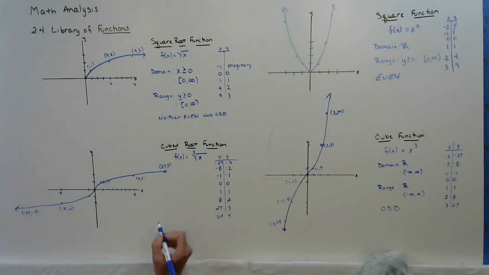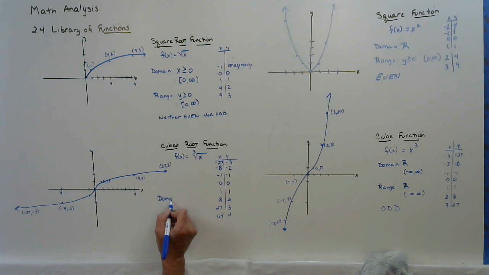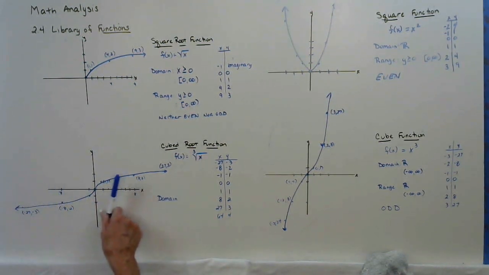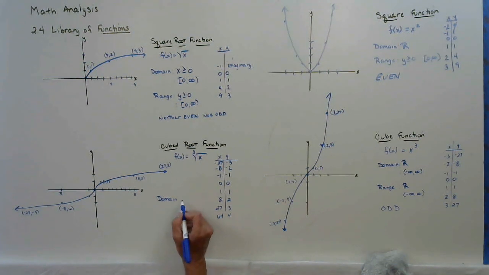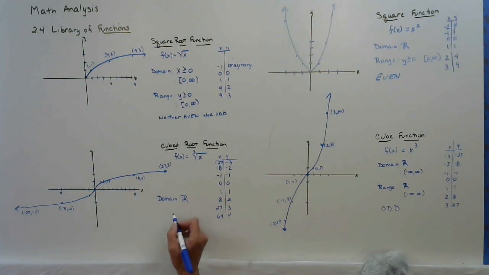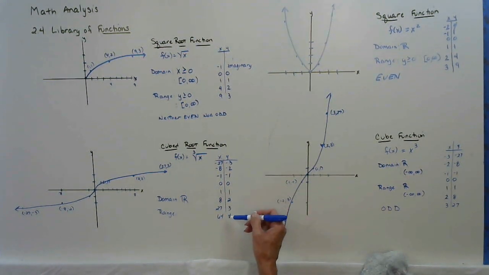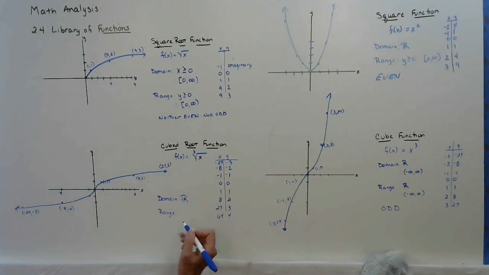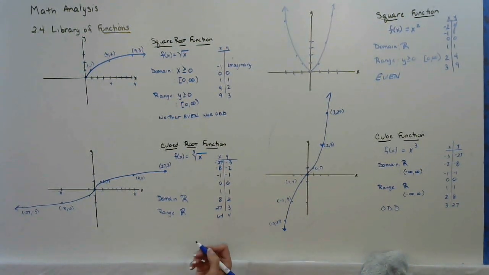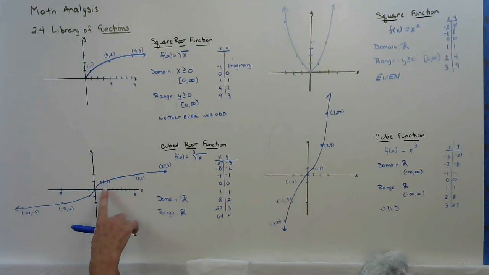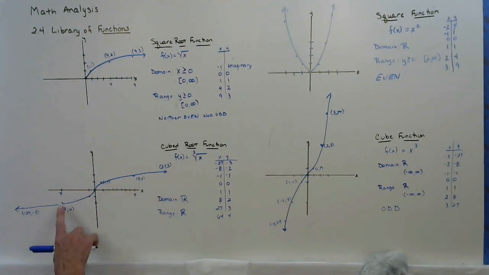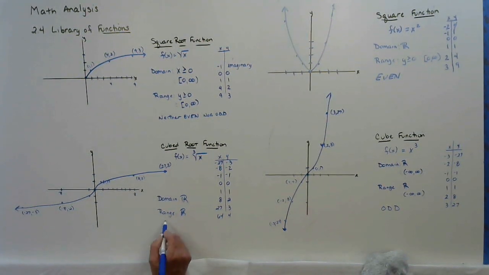So, doing the same thing, our domain, how far left and right will this graph go? It will go forever. It will be all real numbers, or negative to positive infinity. Our range, well, it looks like our range values keep going in the negative and the positive direction. Our range value is also all real numbers. And since it reflects through the origin, by definition, every x, y reflected to the opposite of x, opposite of y, it's an odd function.